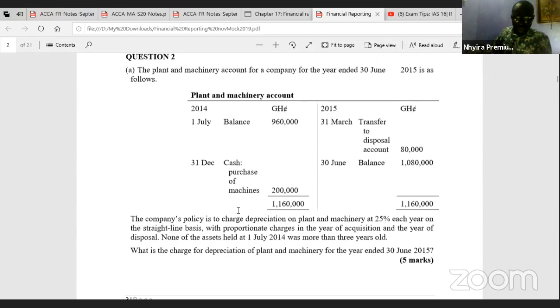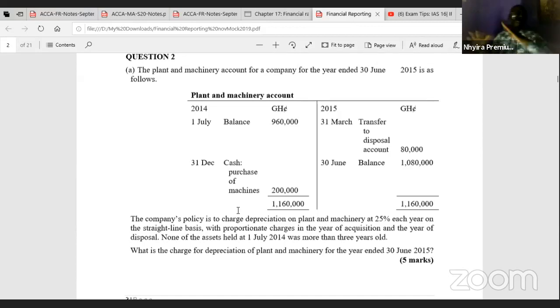So the company's policy is to charge depreciation on plant and machinery at 25% each year on the straight line basis with appropriate charges in the year of acquisition and the year of disposal. So the year that we acquire the asset and the year that we dispose of the asset, there will be depreciation to be charged on the asset, and we need to look out for that.